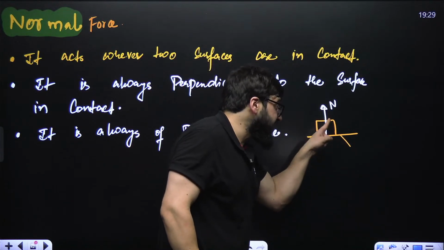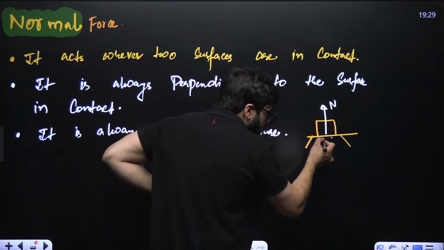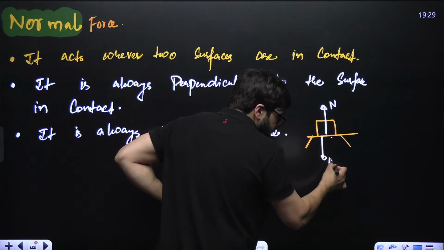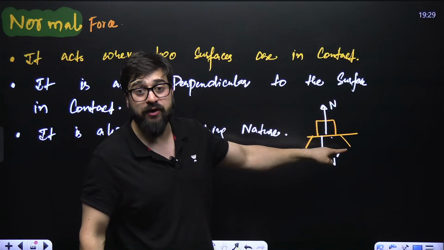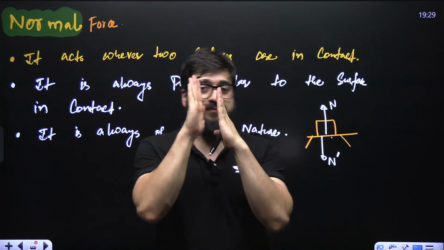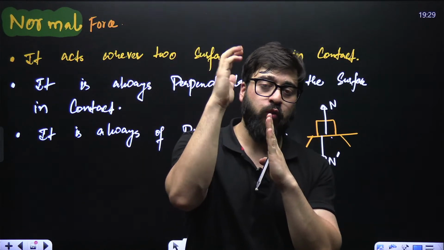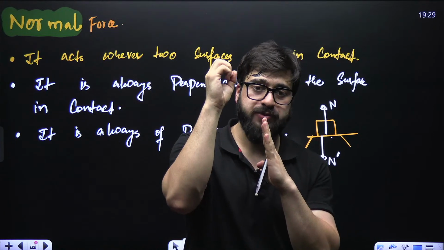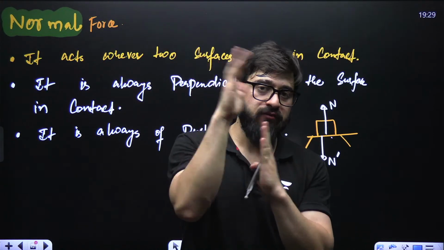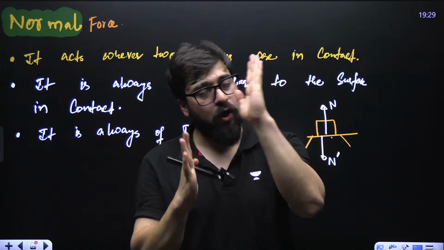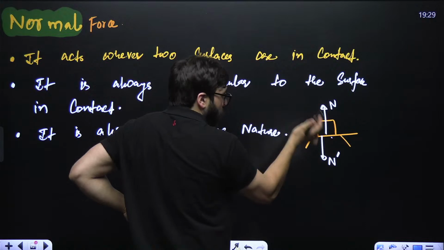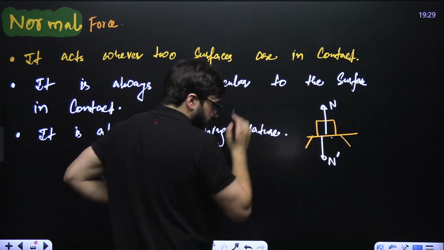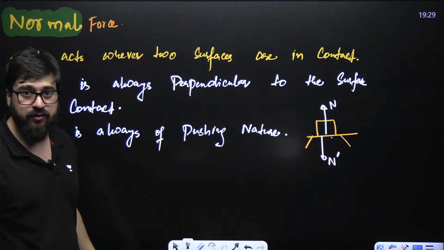And the block also applies a force on the table, that is N dash. These two will be equal. If this applies 10 Newton force on this object, this will also apply the same 10 Newton on the other object. So this is the normal force on the upper block, and this is the normal force on the lower block.